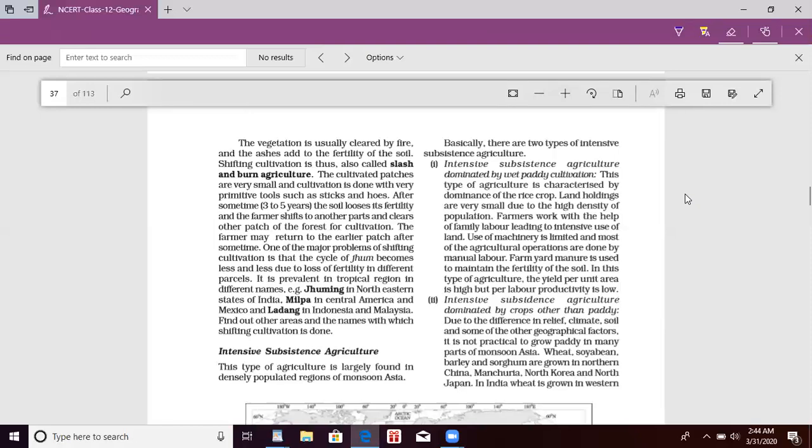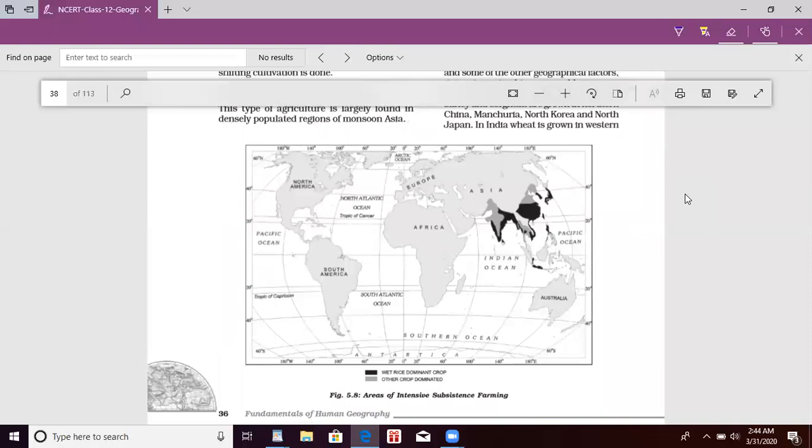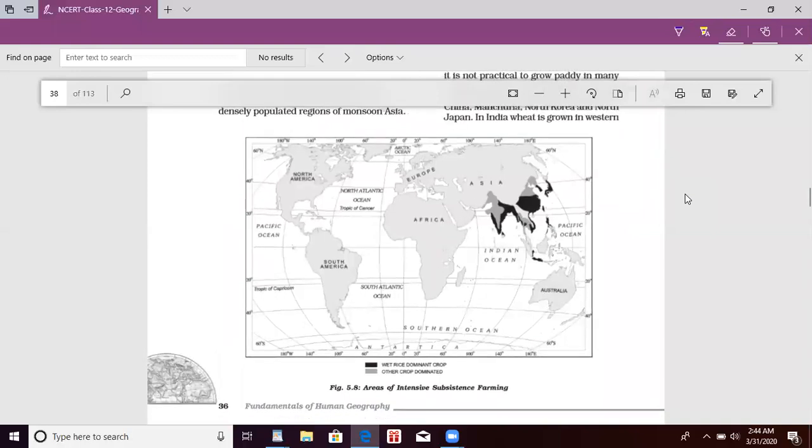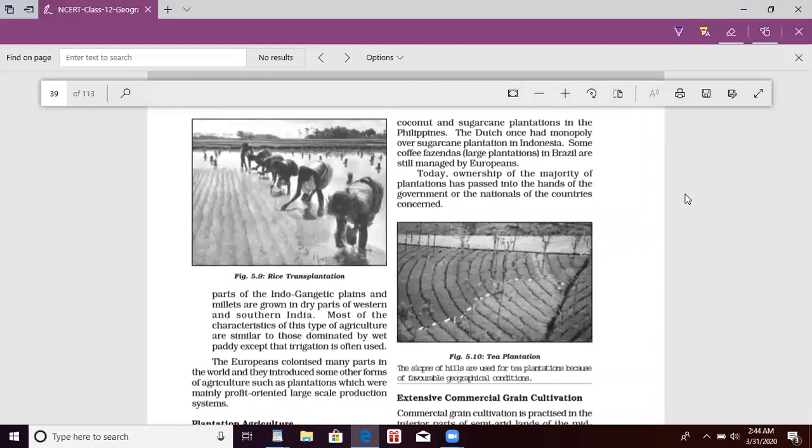These are the areas where they have shown the wet rice and other crops grown. Parts of the Indo-Gangetic Plains, and millets are grown in the dry parts of western and southern India. Most of the characteristics of this type of agriculture are similar to those dominated by wet paddy, except that irrigation is often used.